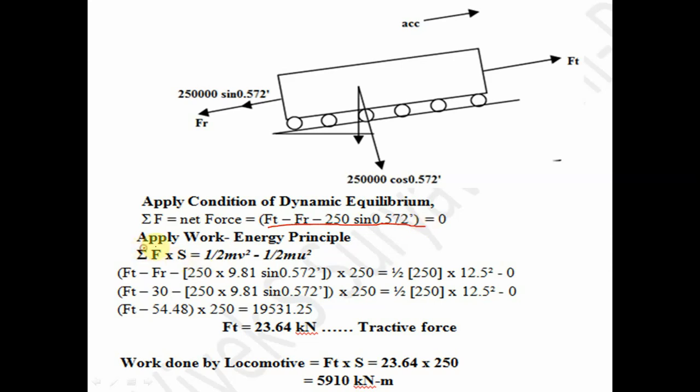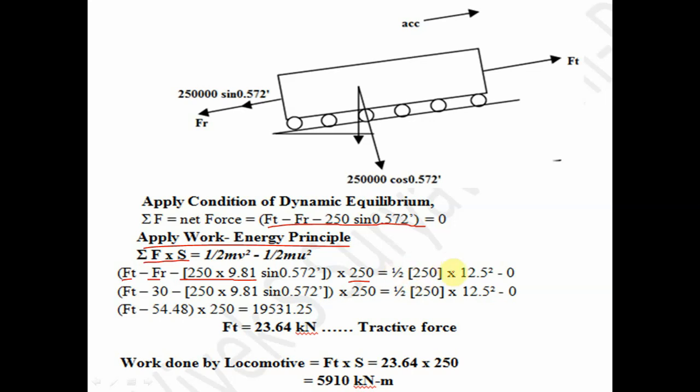So apply the work energy principle. Summation F into S is equal to half mv square minus half mu square. See here, Ft minus Fr minus 250, multiplied with 9.81, sine 0.572 degree, into S, which is given as 250, is equal to half mv square. Now the mass is given as 250.